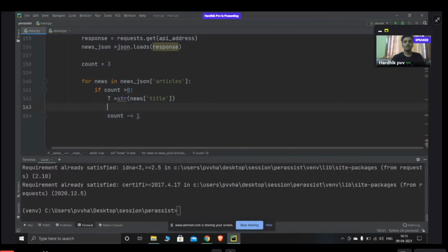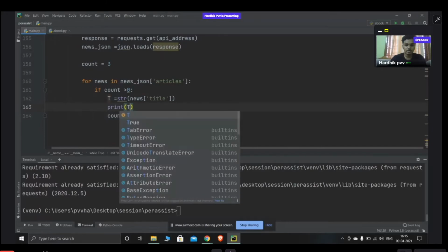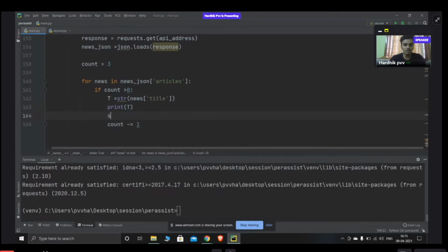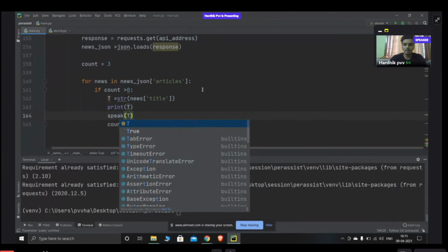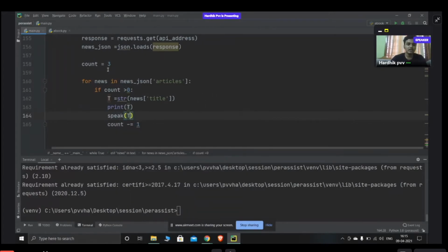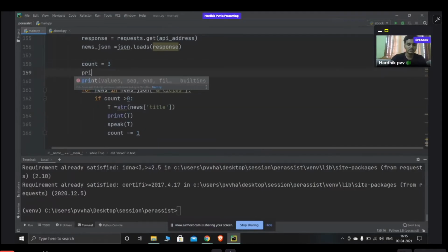Now whatever news we get, I want it to print, and similarly it will also speak it out. Okay, so it will speak it and print it. Now suppose I don't want it to directly speak, but I also want to add something new.